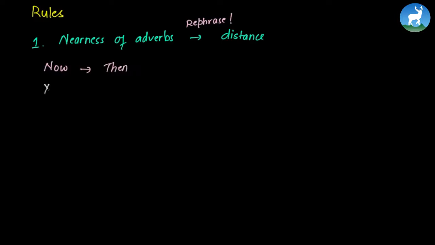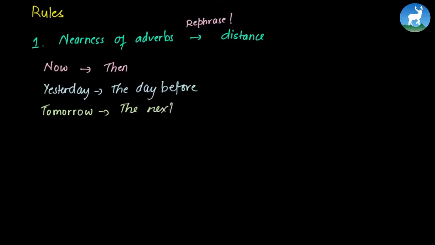Similarly, if we have yesterday, we convert it to the day before. Tomorrow becomes the next day, and so on. Here, now, yesterday, and tomorrow seem to be near, and they are the nearness of adverbs, and we need to change them to those of distance.